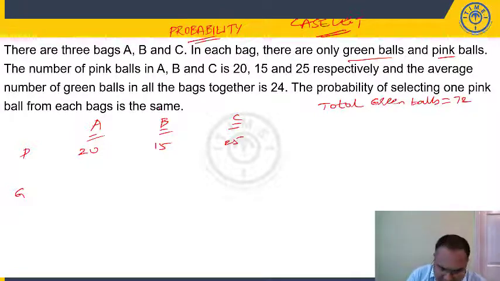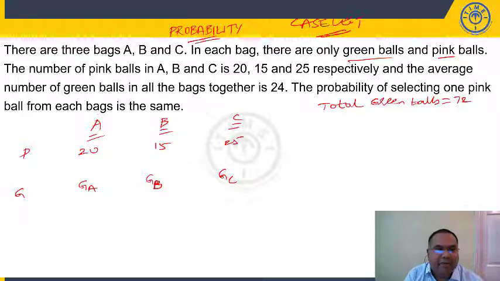Now, let us say we don't know how many green balls we have. GA is green balls in bag A, GB is green balls in bag B, GC is green balls in bag C. So, what is the probability of selecting a pink ball from A? 20C1 by total balls, 20 plus GA.